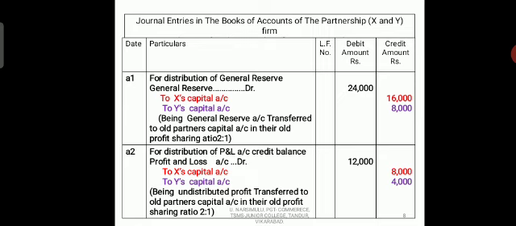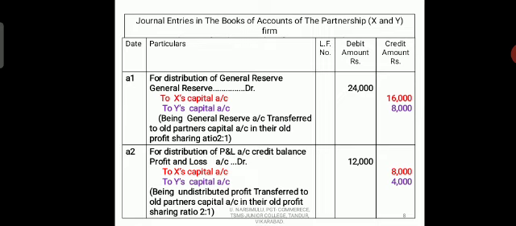Being undistributed profit and loss account balance transferred to old partners' capital accounts according to their old profit sharing ratio. In this way, we write entries at the time of distribution of undistributed or accumulated profits and reserves between all partners at the time of admission of a partner.